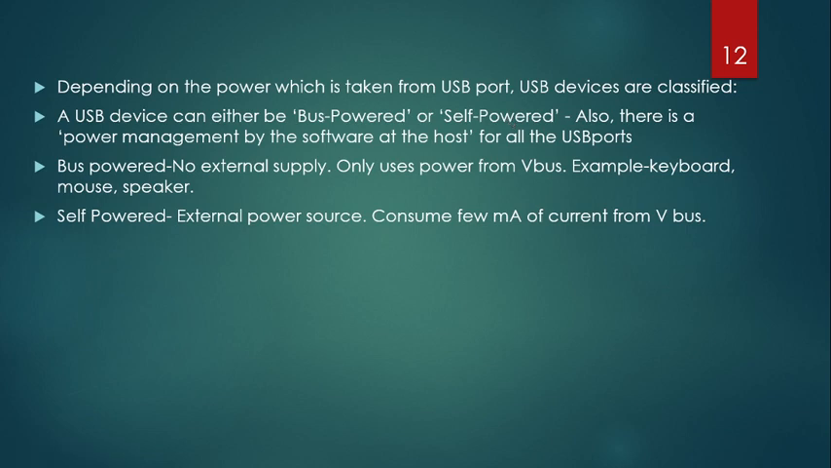Bus powered means that there is no external supply. That is, the device is using the supply from the bus itself. From the voltage of the bus itself, it is consuming the power. Examples are a keyboard, mouse, and speaker. There can also be self-powered devices, which use an external power source, so they consume only very little power or current from the bus. So there can be bus powered or self-powered devices.